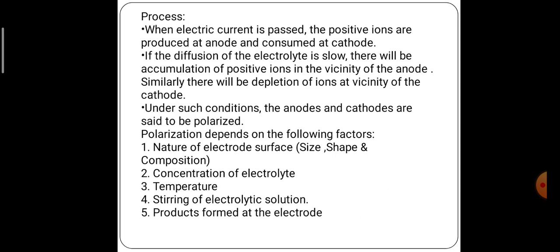Now in detail we understand the process. The process is very simple. We dip two electrodes in an electrolytic solution. One electrode acts as the anode, another acts as the cathode, and we use a suitable electrolytic solution. Once we pass the electricity, the metal ions deposit on the surface of the metal.